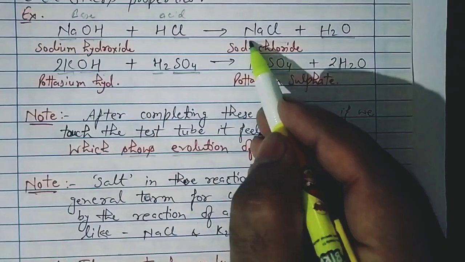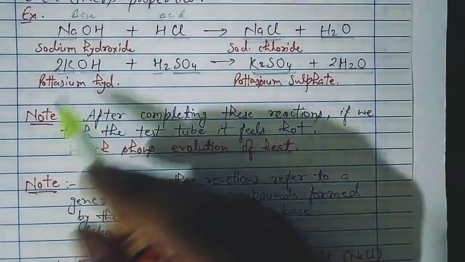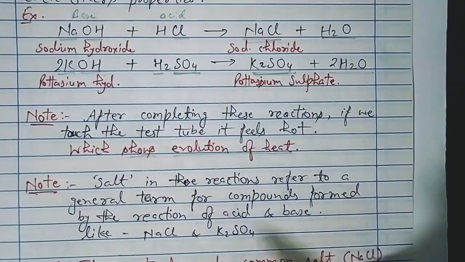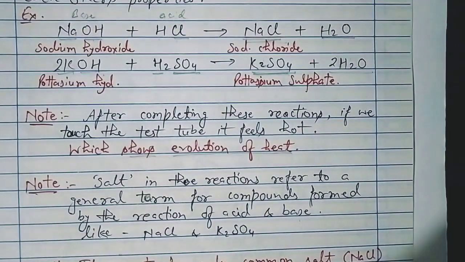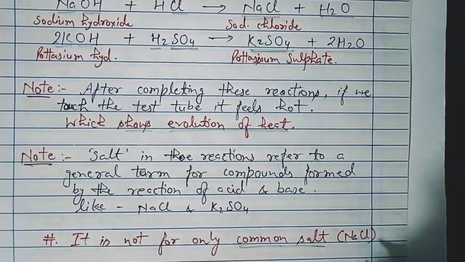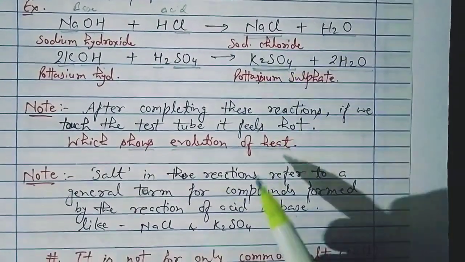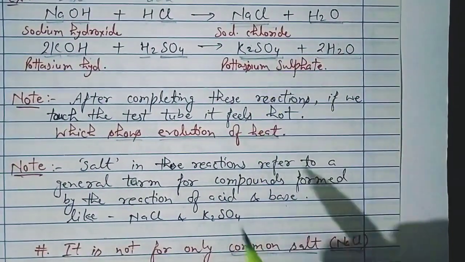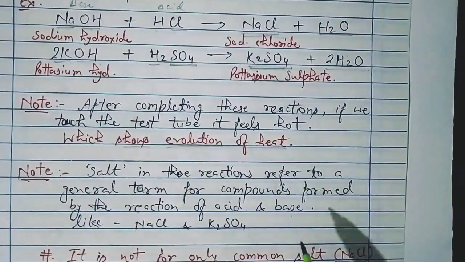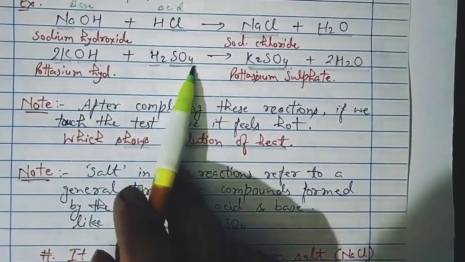The general term means whatever compound we get here except water, formed from a base and an acid, is called salt. These are not only the common salt which we use in daily life. The common salt is NaCl, which we got in this reaction. K2SO4 is also a salt, but not the common salt we use in our daily life. This is just a general term for the compound obtained after the reaction of acid and base.